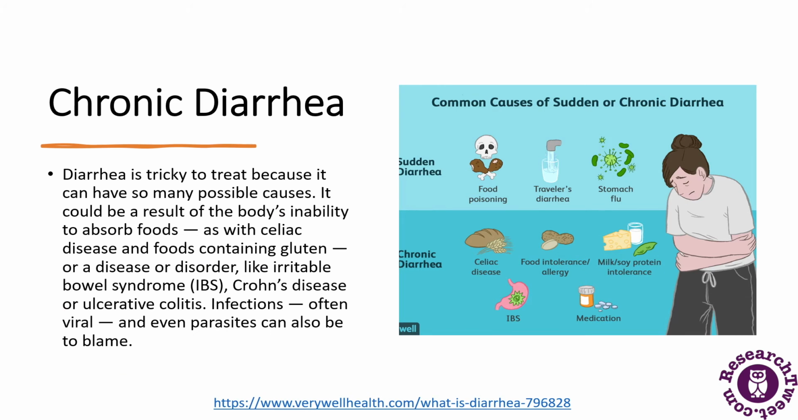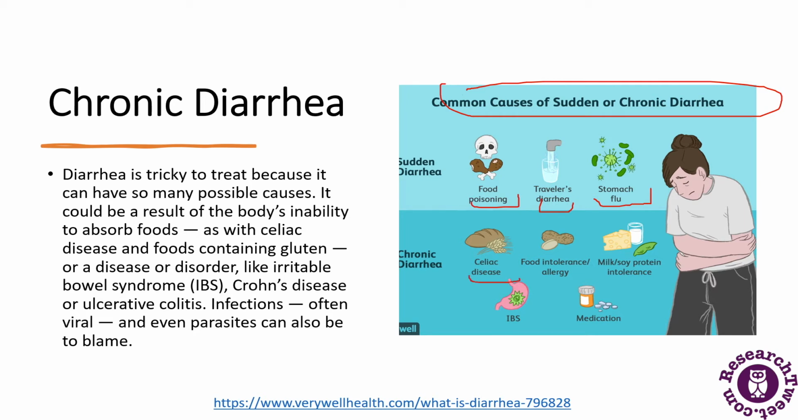The second disorder is chronic diarrhea. Chronic diarrhea is impossible to ignore, and it is tricky to treat because it has many possible causes. So what are the common causes of sudden or chronic diarrhea? If there is sudden diarrhea, then food poisoning, traveler's diarrhea, and stomach flu may occur. But if there is chronic diarrhea, that may lead to certain diseases.